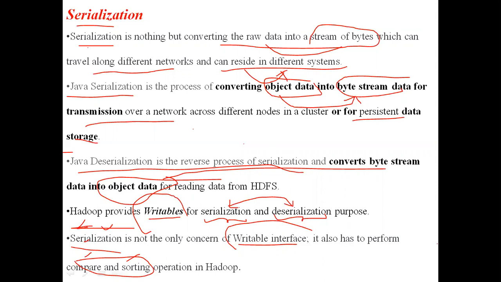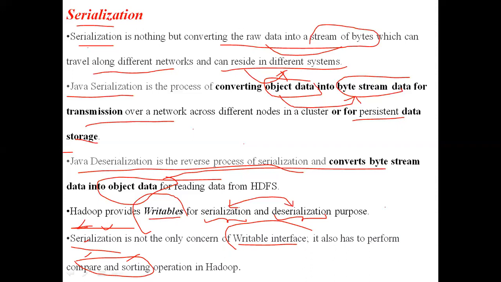Simply remember this is an important topic. Whenever in Java anybody asks you what is serialization: Java serialization is the conversion of a Java object into byte streams. The reverse process is called deserialization. Why do we want serialization in Java?